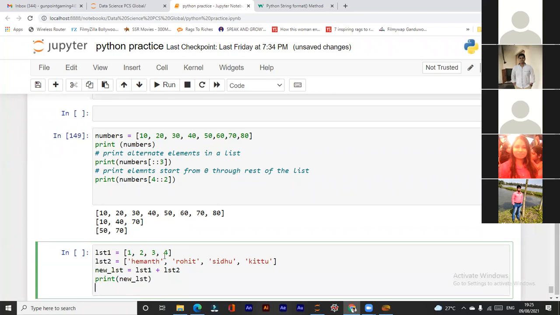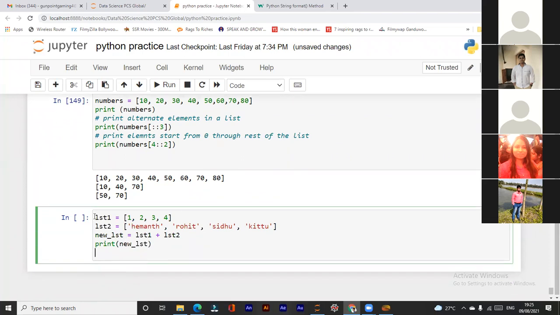Normally a term is given: concatenation. Yes, right, concatenation. If we use the plus operator on strings or lists, it is called concatenation. Concatenation is nothing but adding two strings or two lists.